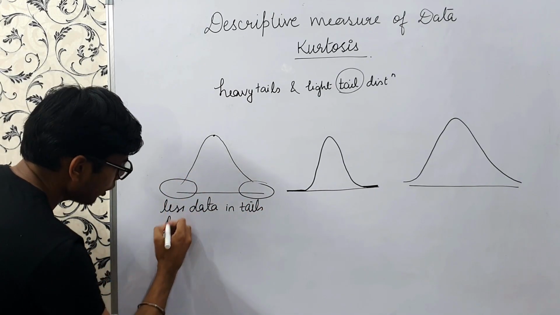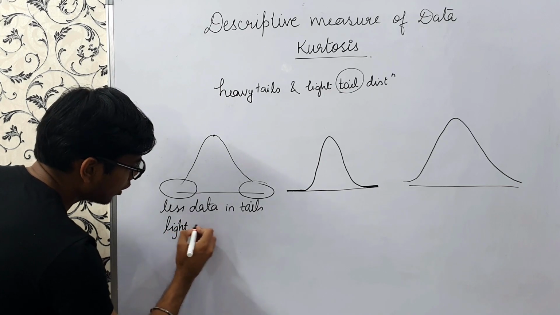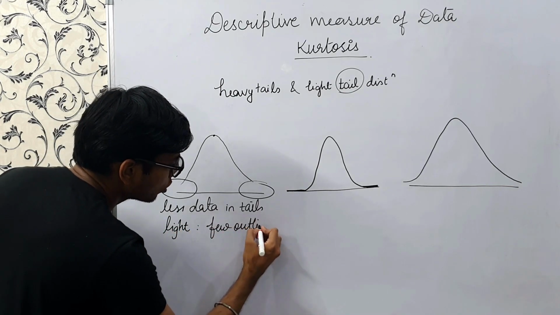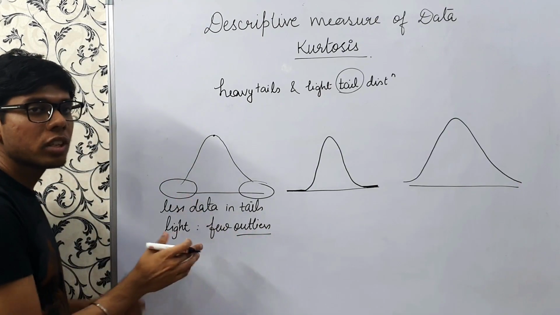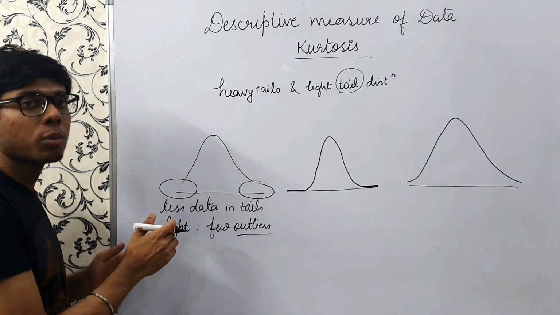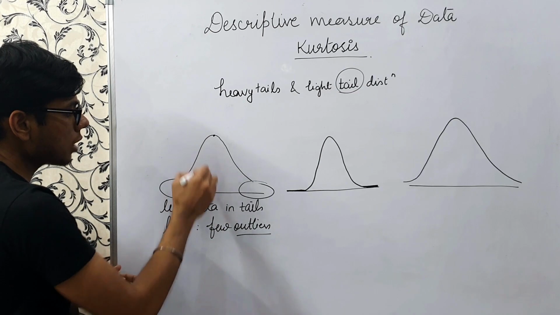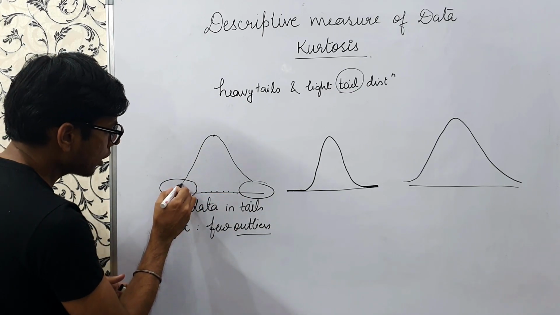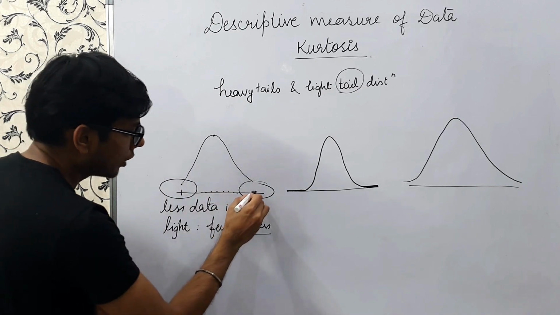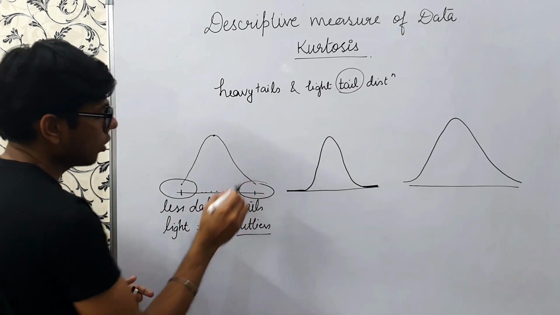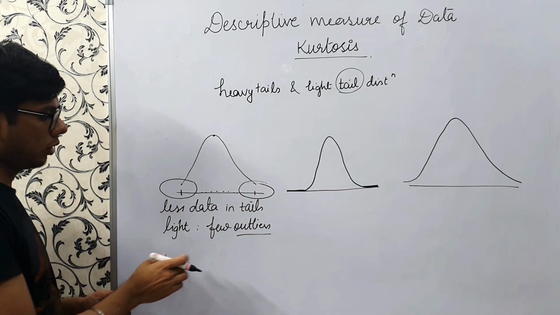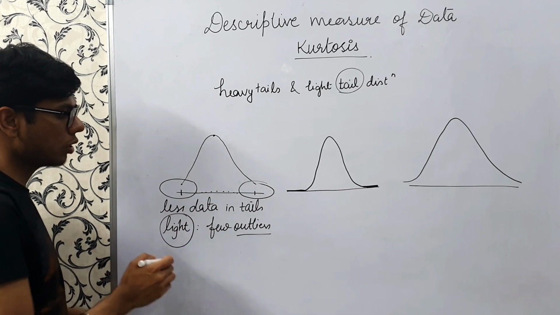Light tail means that there are few outliers in the distribution. Outliers means the observations that are far from the usual observations. These are our usual observations, and very few values are there, like this value, which are in the tail of the distribution. So this is a light tail distribution.